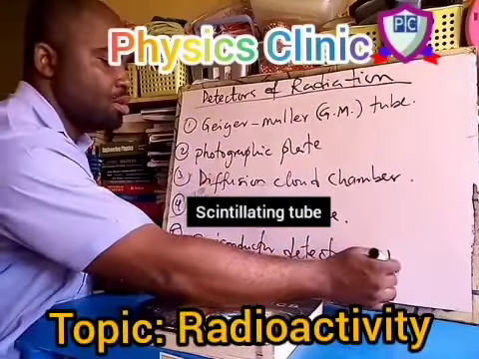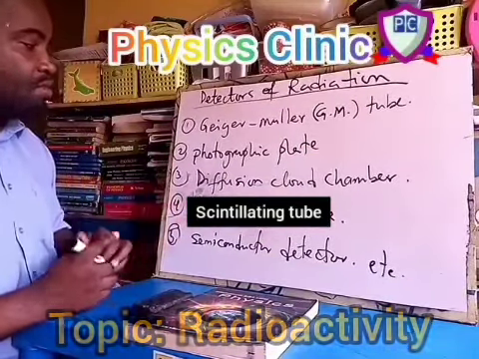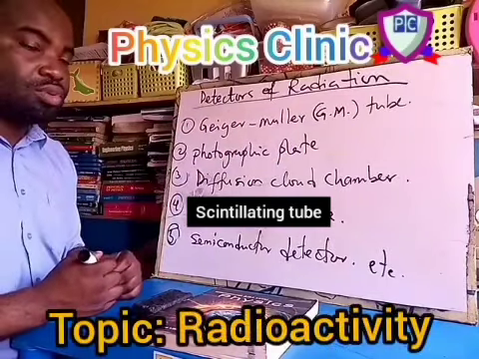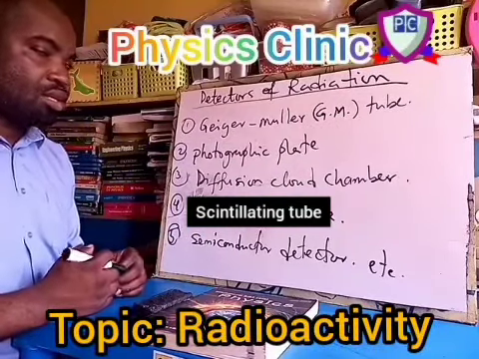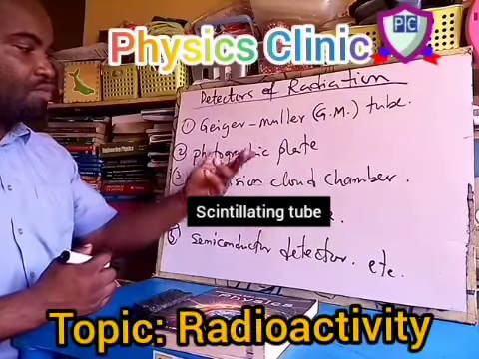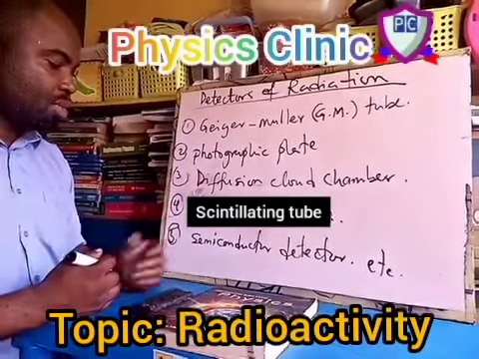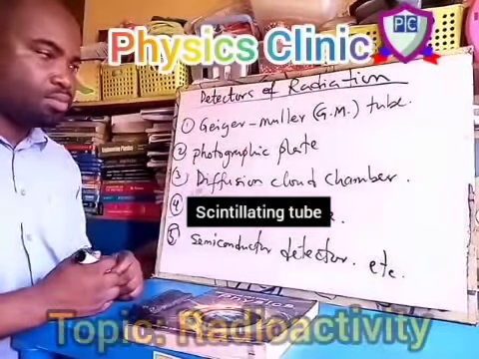There are more radioactive detectors, but here I've listed 5. Number 1, Geiger-Müller counter or Geiger-Müller tube, or sometimes we refer to as GM tube, can be used to detect the 3 radiations. We have photographic plates, diffusion cloud chamber, scintillation tube, and semiconductor detector. Thank you.